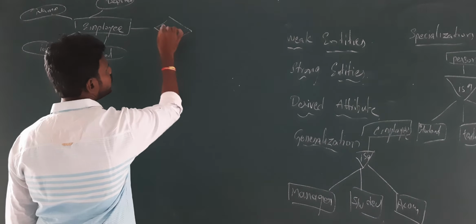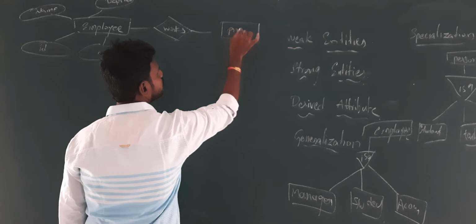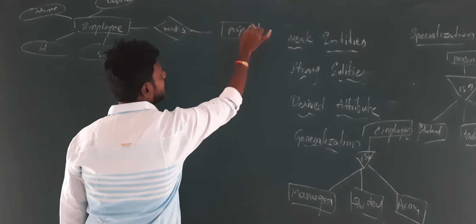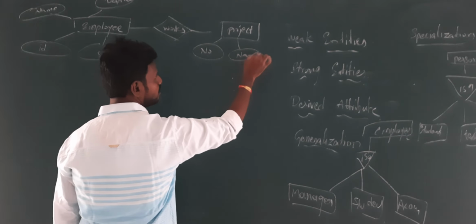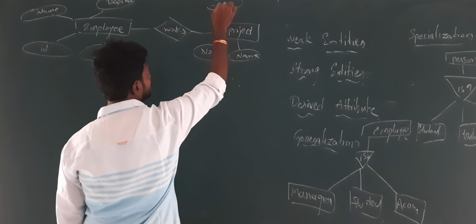Employee works for some project. Project will have its number and its name. Projects will be there in some department.